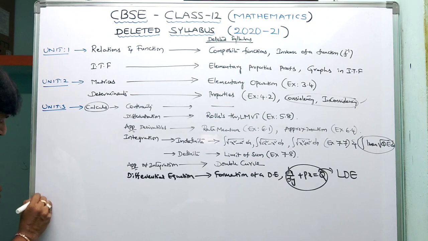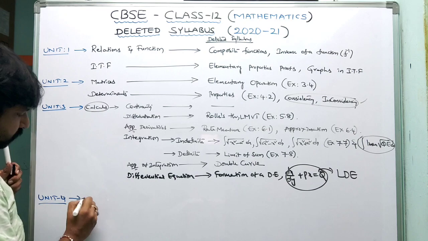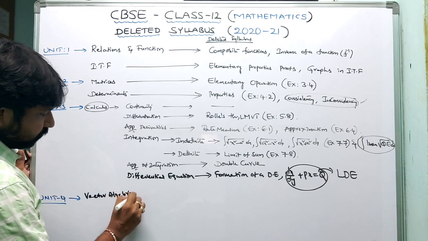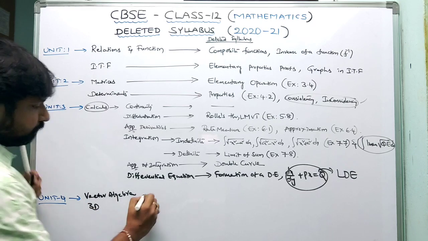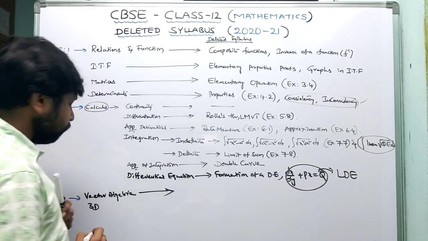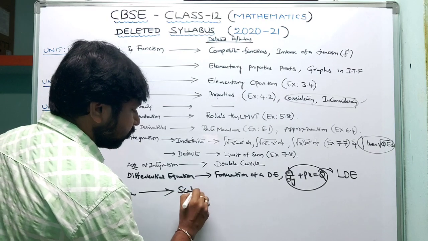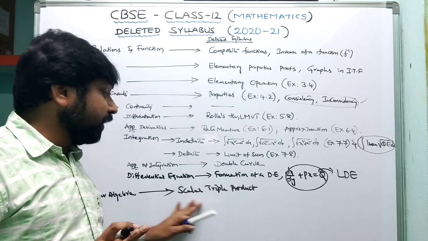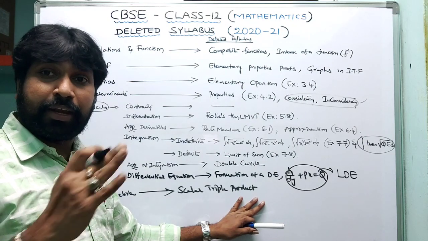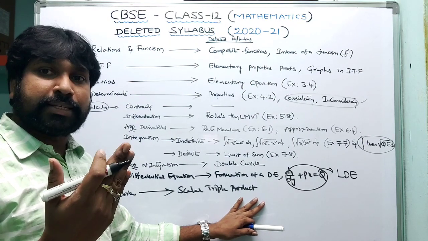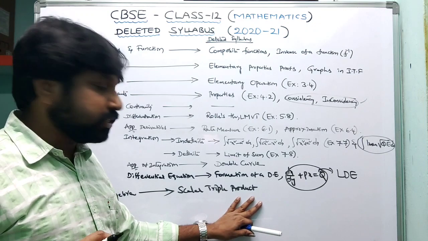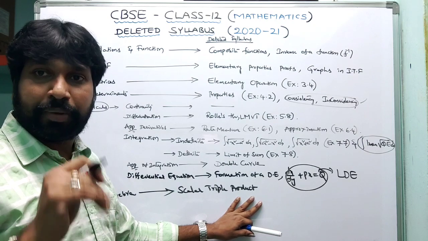Next, unit number 4, vectors and 3D. From vector algebra they deleted the scalar triple product. This content is there in the study material and NCERT book, but at the back side it is given as supplementary material. That topic, scalar triple product, you need not prepare.